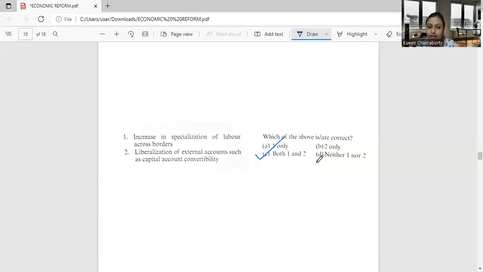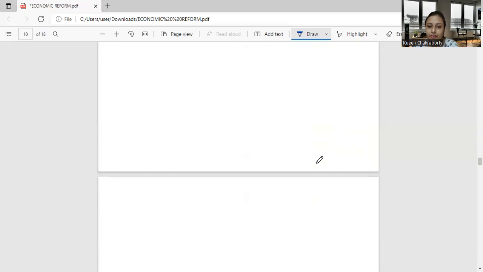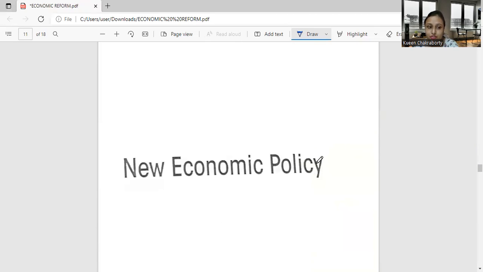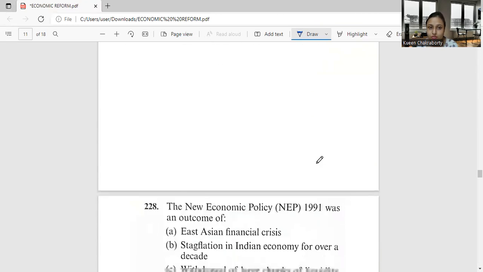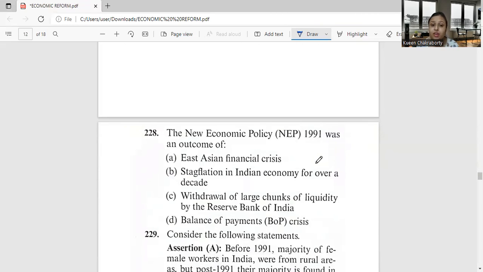Okay. Next, moving on to question number 228, which is from the new economic policy. So this question states, the new economic policy, which is the NEP of 1991, was an outcome of: East Asian financial crisis, stagnation in Indian economy for over a decade, withdrawal of large chunks of liquidity by the Reserve Bank of India, balance of payment or BOP crisis.